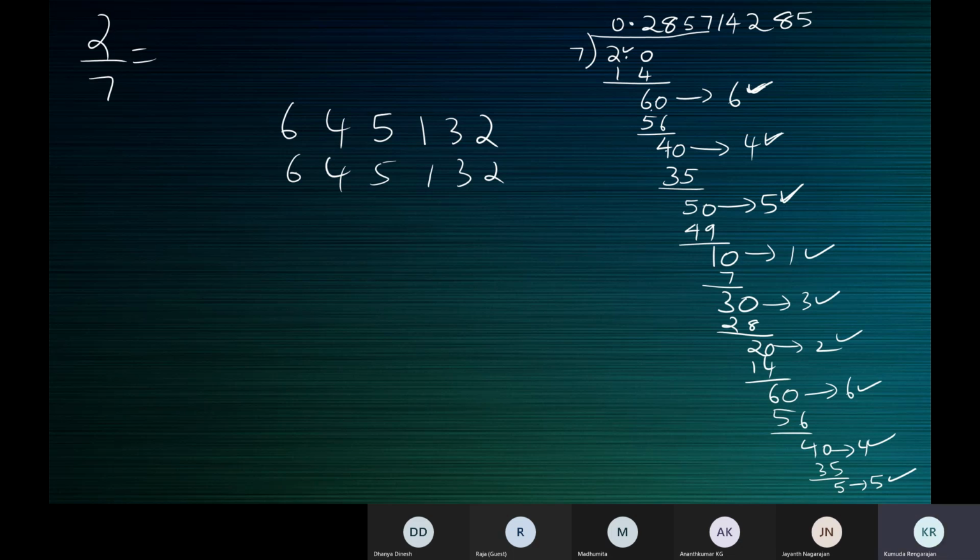Am I audible and clear, children? Yes, ma'am. You will get remainder 6, or you will get remainder 4, or 5, or 1, or 3, or 2.